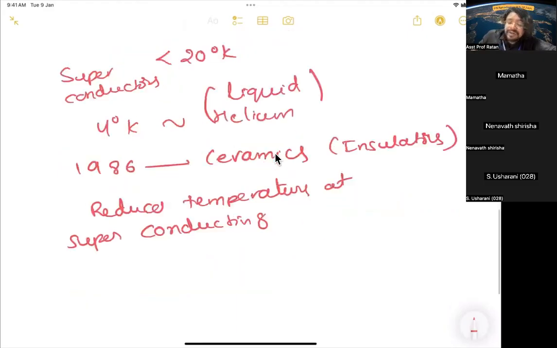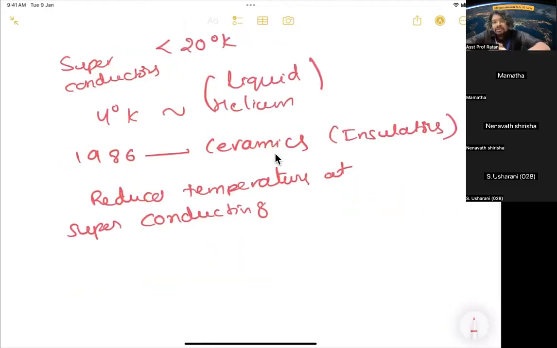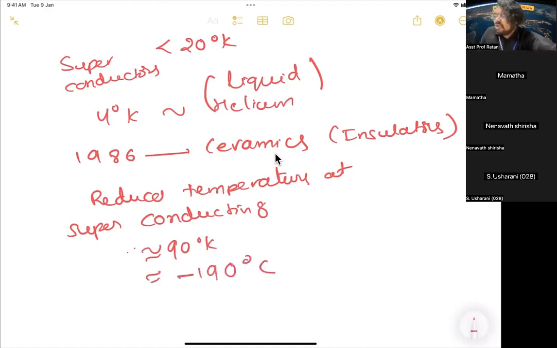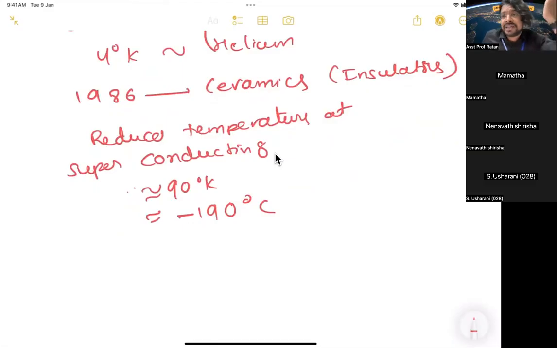So that is one of the greatest discoveries. It happened in 1986. Generally we see conduction in metals, which are conductors, but here ceramics, which are generally insulators at room temperature, start superconducting at very low temperatures. What is that temperature? Around 90 degrees Kelvin, somewhere between 70 and 90 Kelvin, which is around minus 190 degrees centigrade. They discovered that at this temperature the ceramics start superconducting.